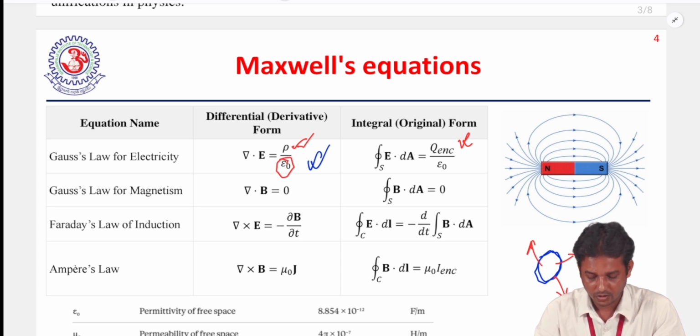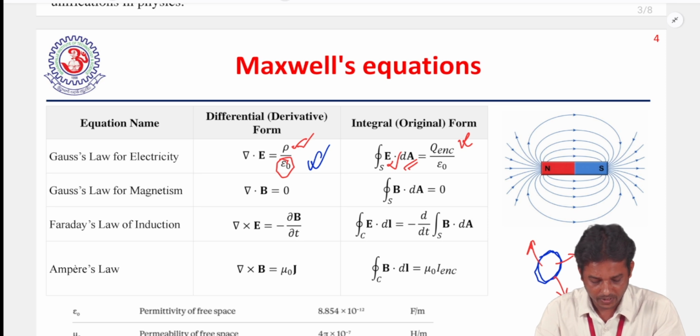This is equal to the total electric flux coming from the surface. This is equal to E dot A, where E is the electric field intensity and A is the area we consider here. So the total electric flux is equal to Q enclosed by epsilon naught.